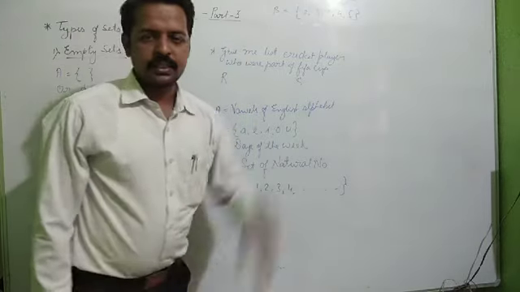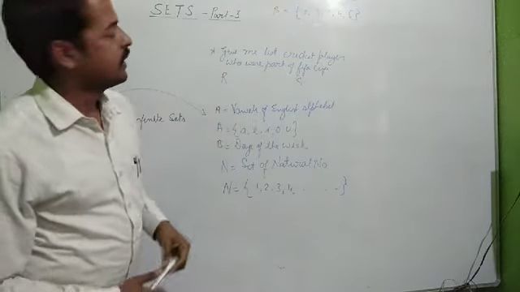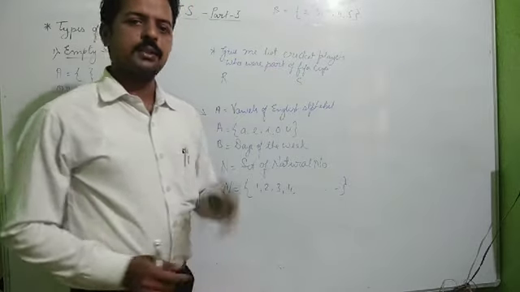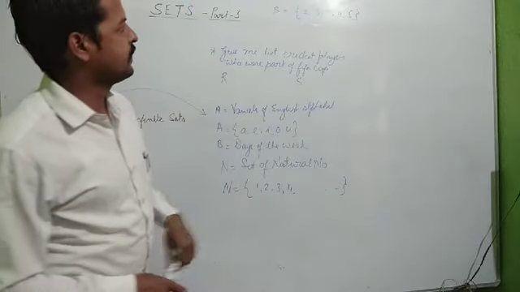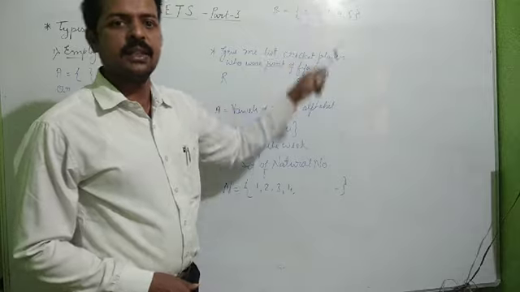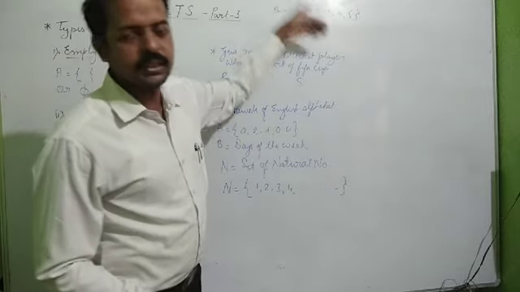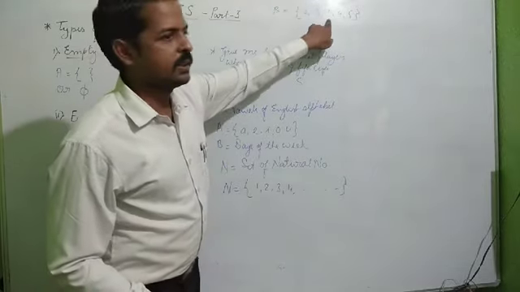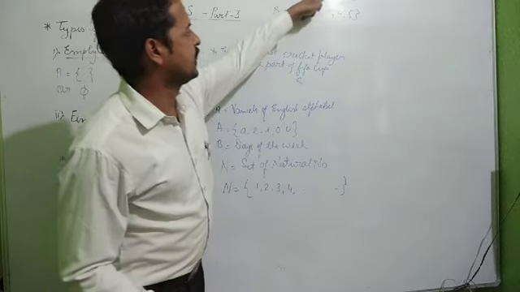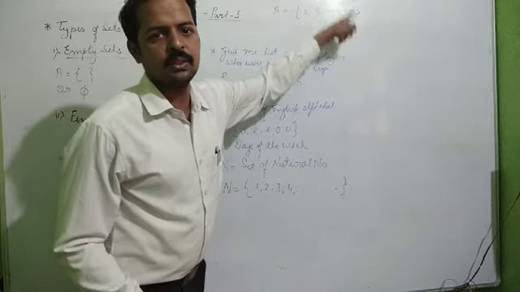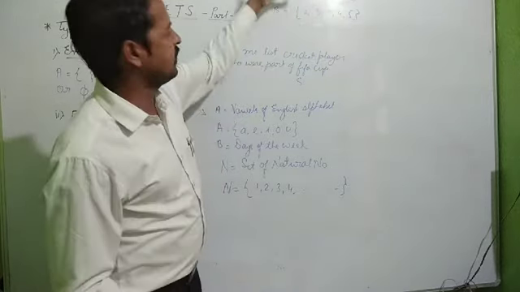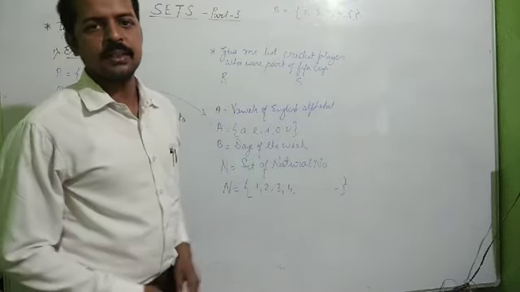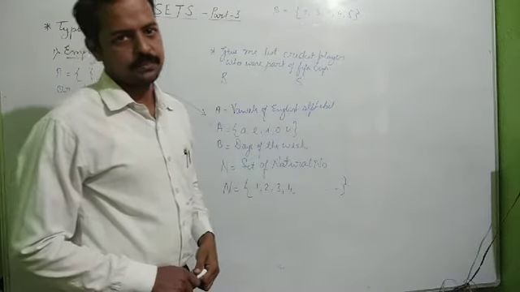So the first condition is satisfied. Now what is the second condition? The elements also must be the same. We can say two non-empty sets are equal sets if they have the same number of elements as well as the elements belonging to the sets are the same. Just compare the elements now. 1 is there here, 1 is also here, 2 is also here, 3 is also here, 4 is also here, 5 is also here. So these two sets have all elements the same as well as their numbers also the same. Therefore, such types of sets are called equal sets.